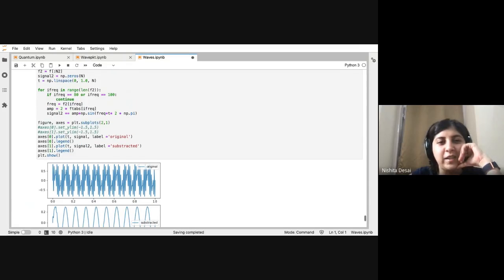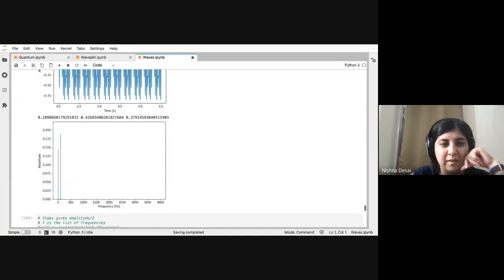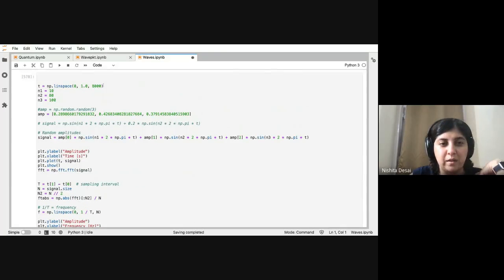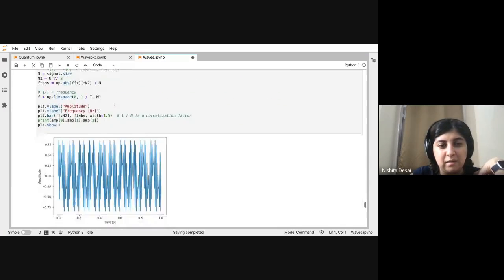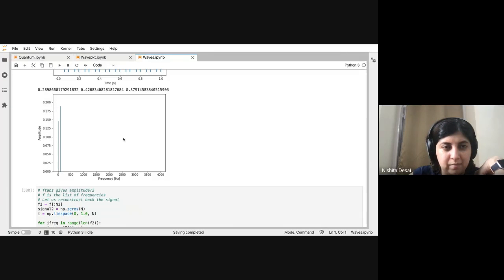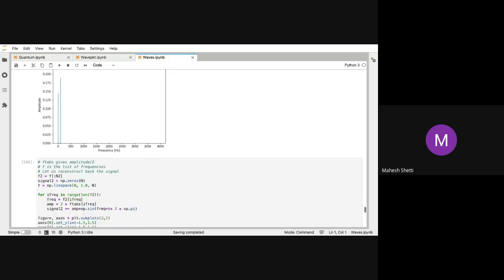So okay, this was our lesson from this, that you need really a small step size for this to work. So you need to sample really, really closely. And now I think this table shows that you are actually looking for up to 4,000 hertz frequency component.